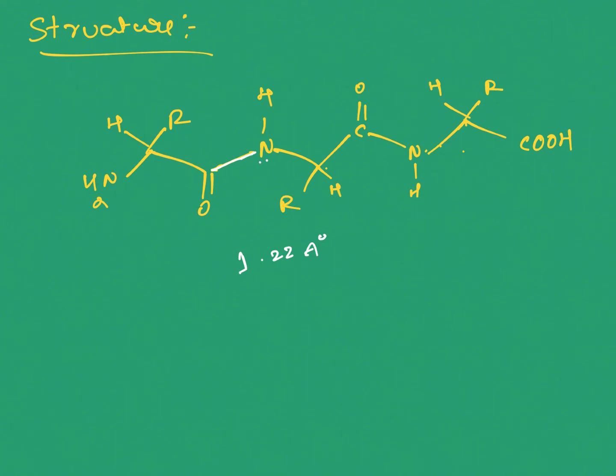If you look at this bond length, carbon nitrogen, and on the other side sp3 carbon and nitrogen, the bond length is 1.47 angstroms.